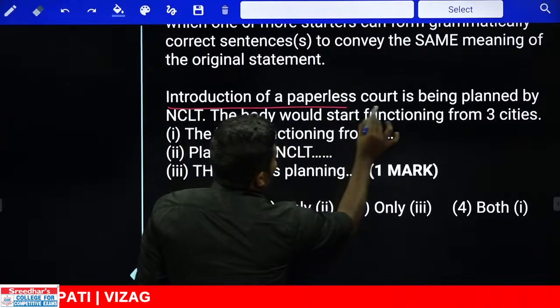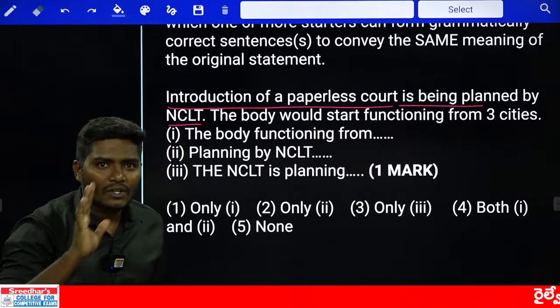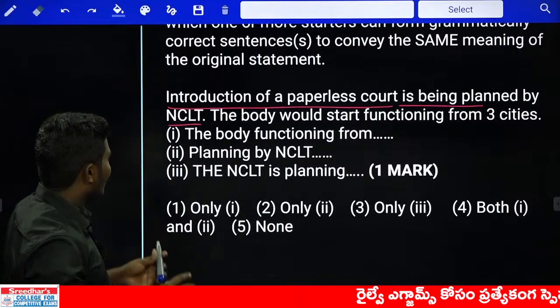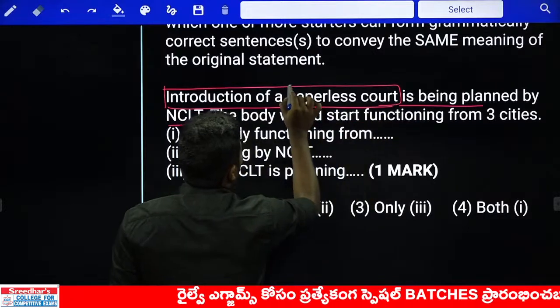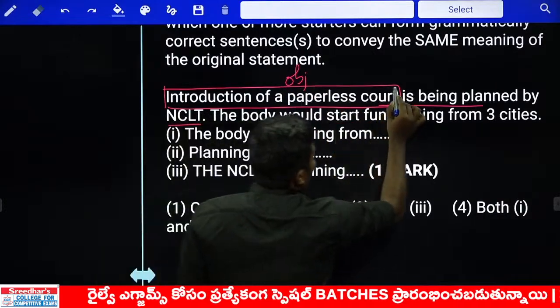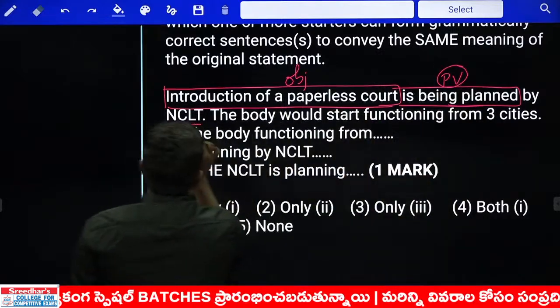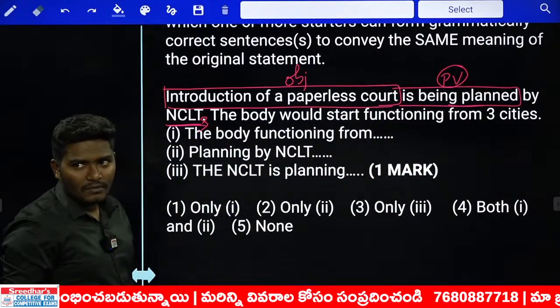Introduction of paperless court is being planned by NCLT. Is there passive voice or not in this? Yes or no? There is voice. We may change it. Okay, look at this. Introduction of paperless court is the object of the sentence. Is being planned is the structure of passive voice, that is the verb form. By NCLT is the subject of the sentence. Very much clear? Yes or no?